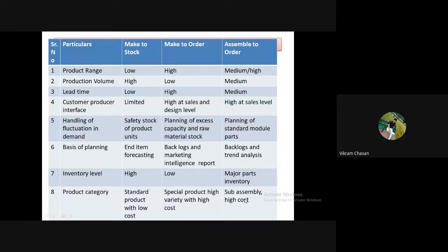This year the demand increased by 5%, next year by 6%, next year by 10%, so the trend is positive. If the demand of a product decreases by 1%, then 2%, then 3%, the trend is negative. That is trend analysis.